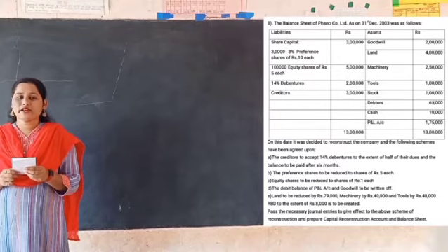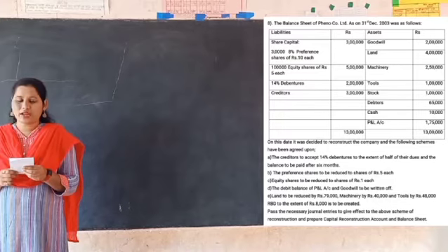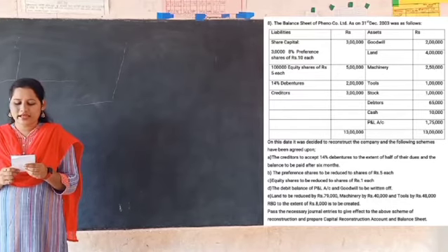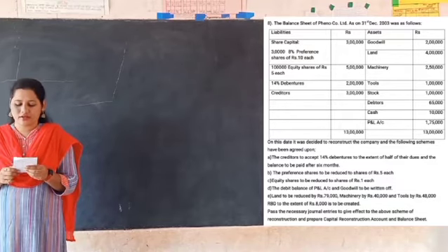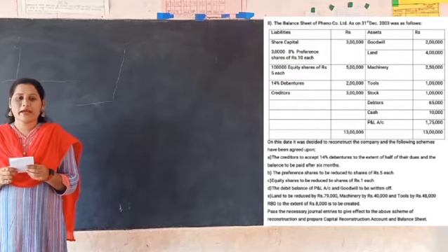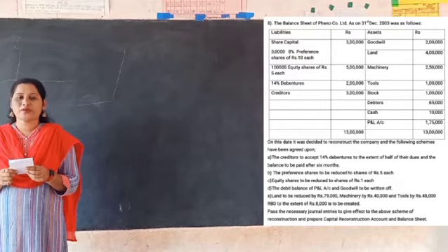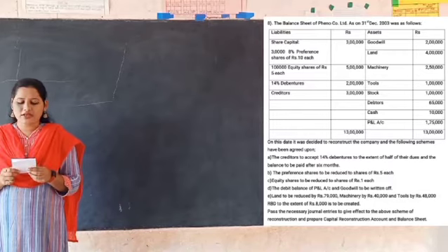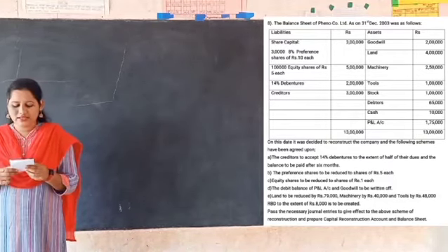In the balance sheet, on the asset side, we find goodwill 2 lakh, land 4 lakh, machinery 2 lakh 50,000, tools 1 lakh, stock 1 lakh, debtors 65,000, cash 10,000, and the profit and loss account debit balance, which represents loss, is 1,75,000. On the liability side, we have share capital: 30,000 8% preference shares of rupees 10 each, 3 lakh; 1 lakh equity shares of rupees 5 each, 5 lakh; 14% debentures 2 lakh; and creditors 3 lakh. Total of the balance sheet is 13 lakh.